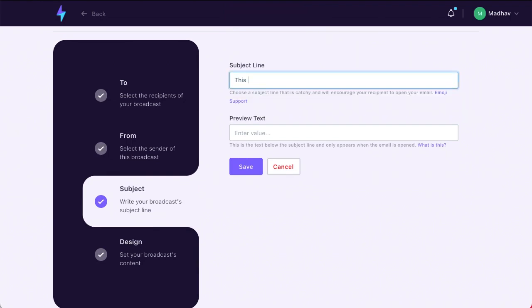So here you go. This is the most awesome subject line. Okay, this is just an example. You get a tooltip over here that says to use a catchy subject line. Now remember that this is AI powered.